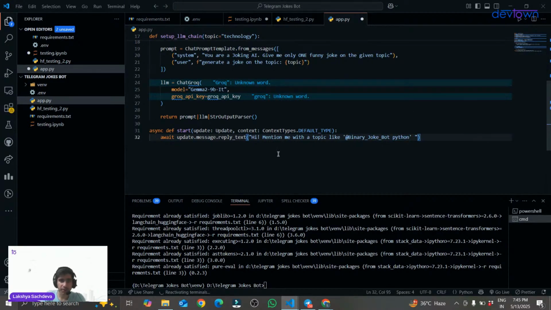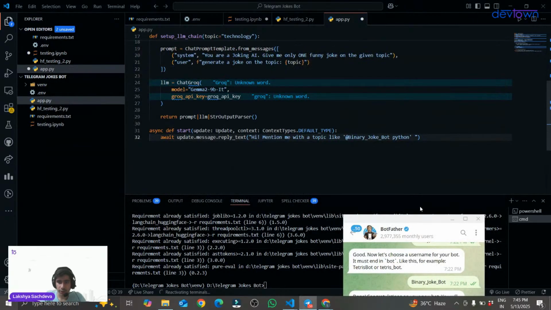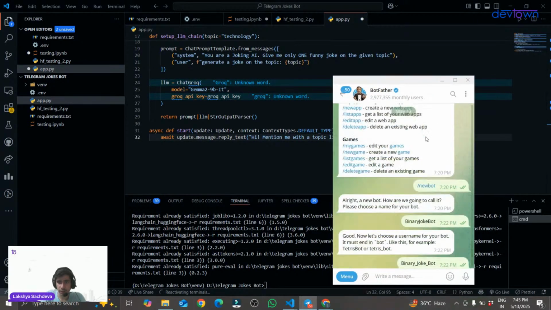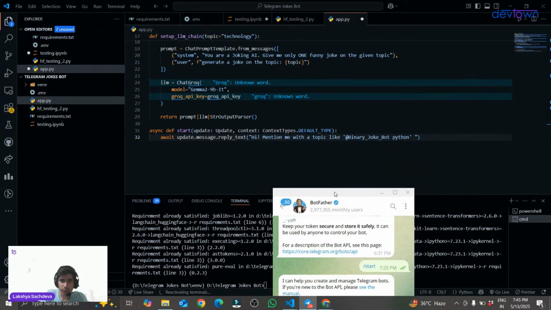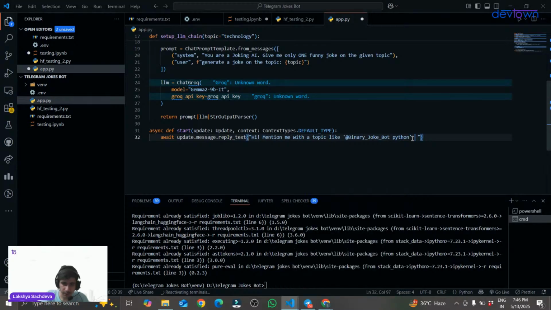So I'm telling, whenever the user enters the start command over here, I will return a message to him. What will be the message? The message will be: hi, mention me with a topic like this to get a joke. So whenever the user mentions that slash start command, this message will be displayed to them. Okay.